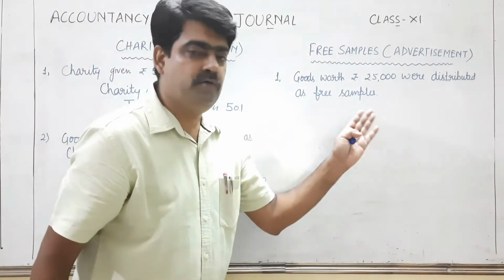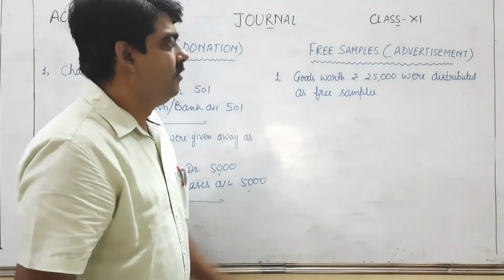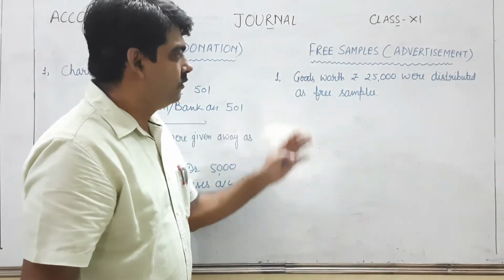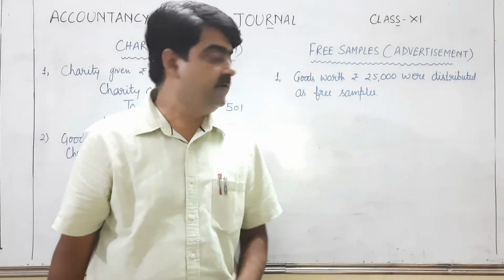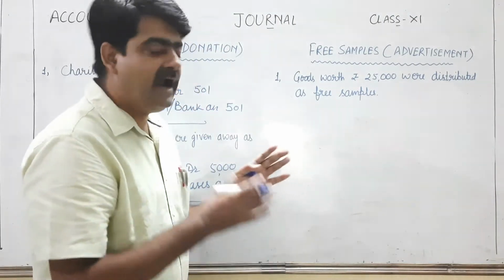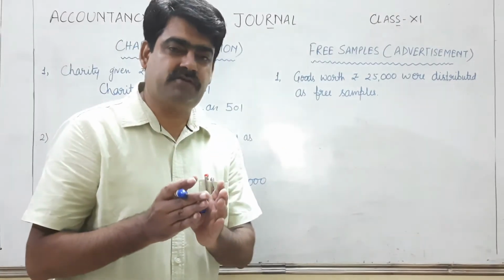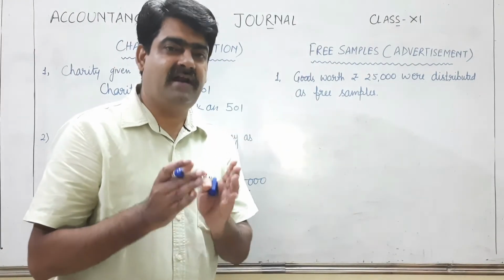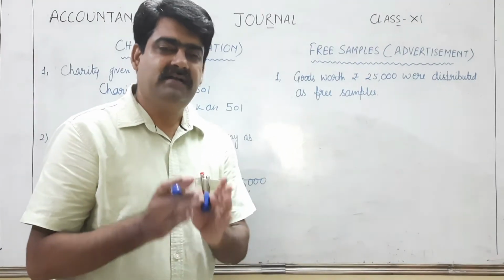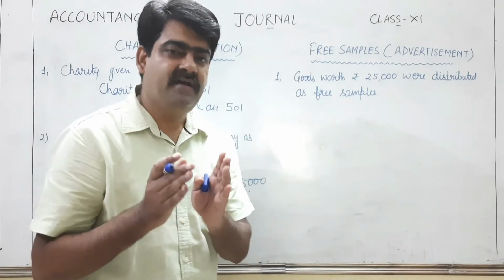In the same way, now come to the next transaction, that is free sample, also known as advertisement. Goods worth rupees 25,000 were distributed as free sample. So as you know, advertisement is also one of the expenses. So the rule regarding nominal account will be implemented, that is all expenses must be debited.